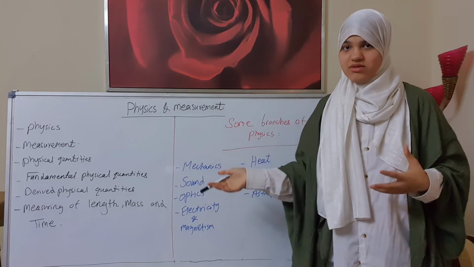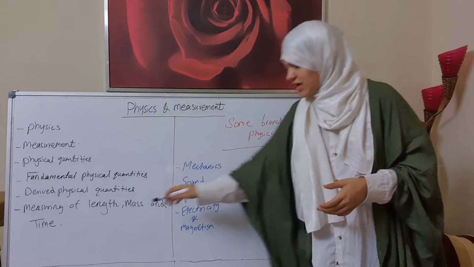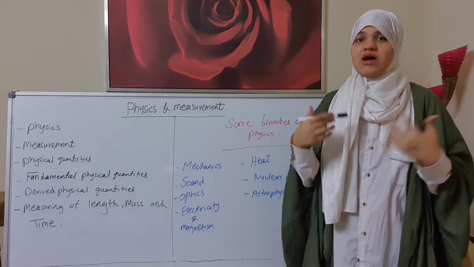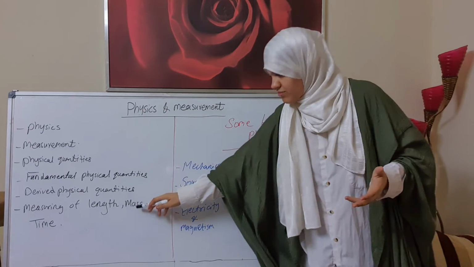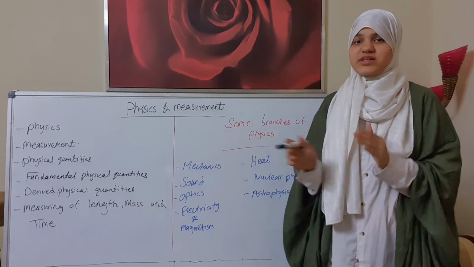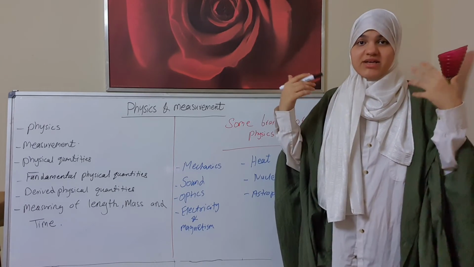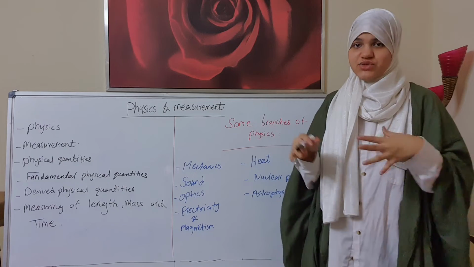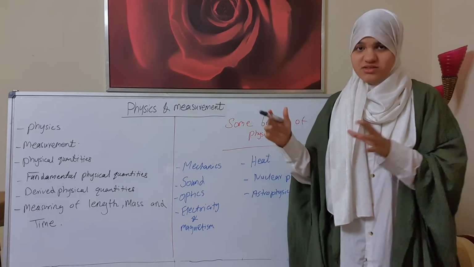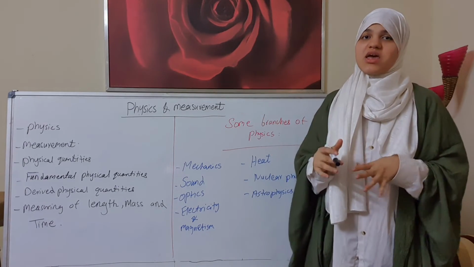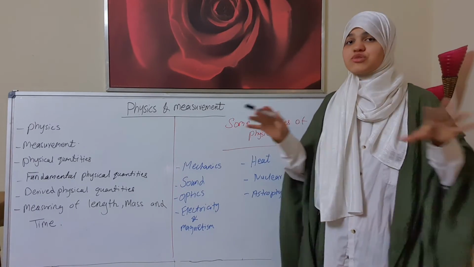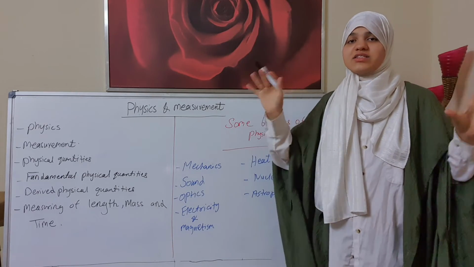We solved an example for length. And the second thing is mass: the meaning of mass, how we use mass in our life, and how it can be measured in two ways, the traditional way and the scientific way. The traditional way, as we said before, is by guessing and by comparing things together. The scientific way is by a scientific instrument called a beam balance. And we know the SI unit of mass, the non-SI units of mass, and the relationship between them.